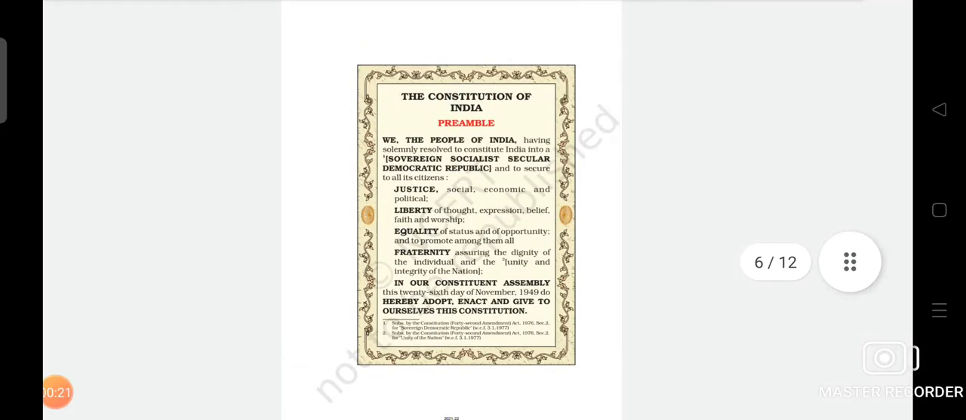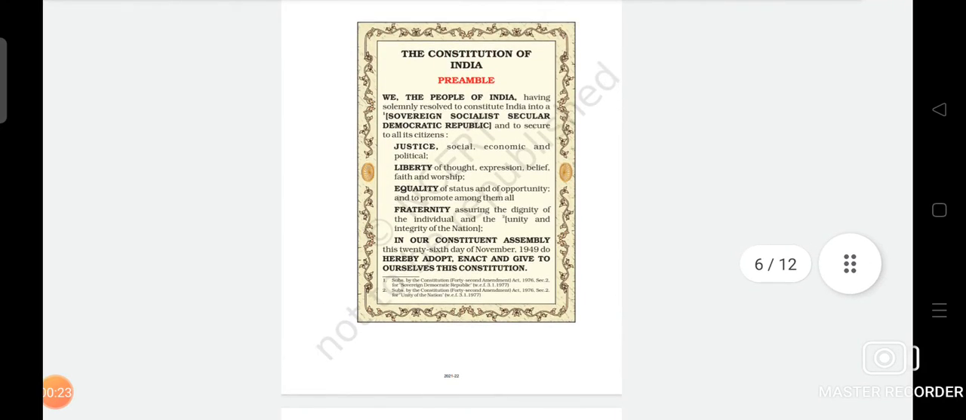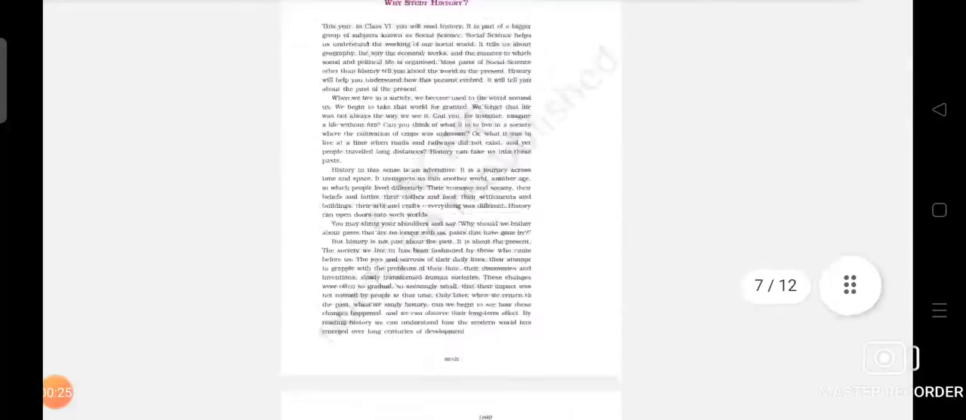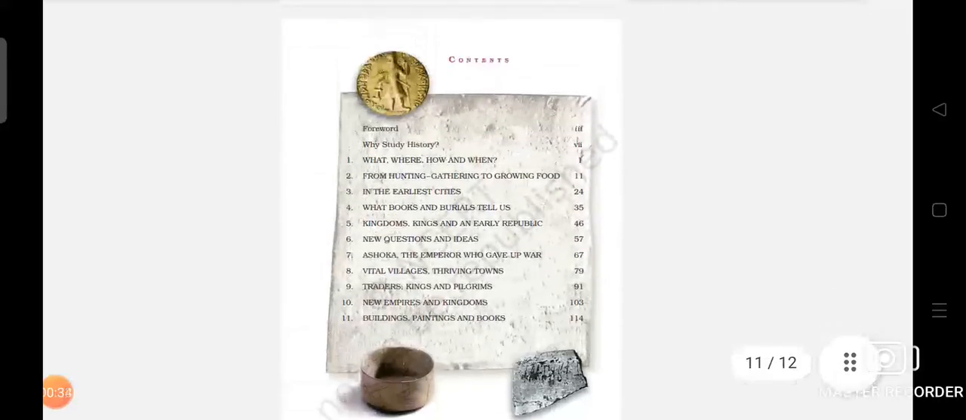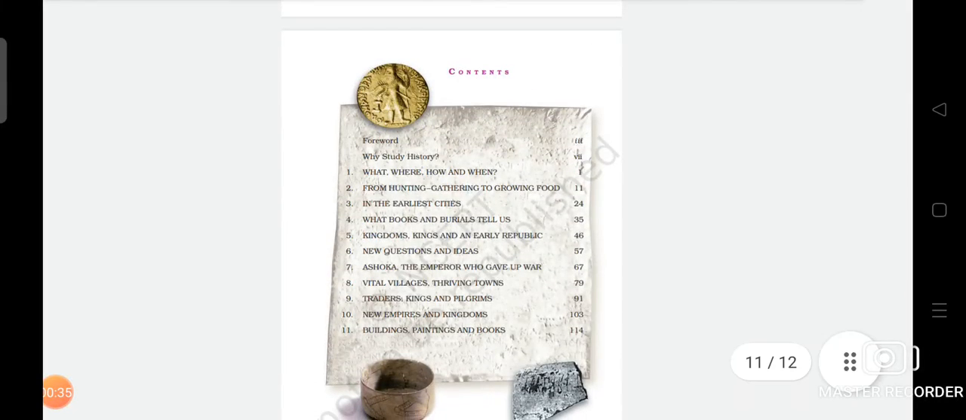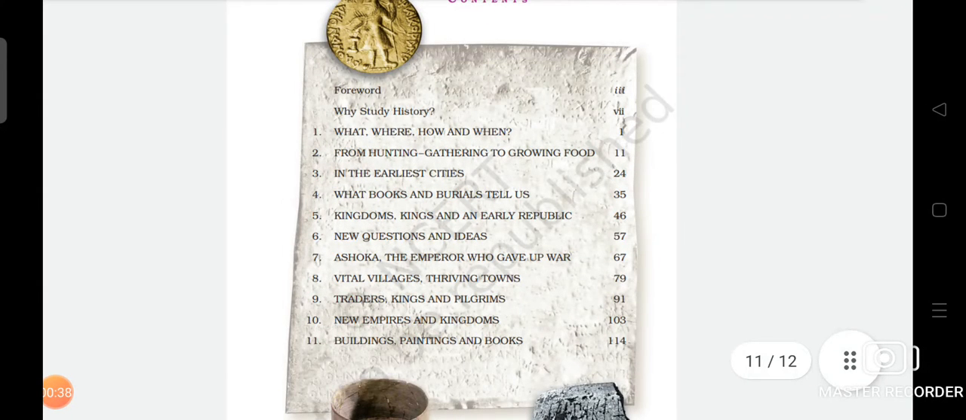So this is the Constitution of India. It is given in the preamble, as everyone knows. You can read out why study history and why this book is useful for all exams. So yeah, this is the content. We will understand why study history first, and there are 11 chapters.